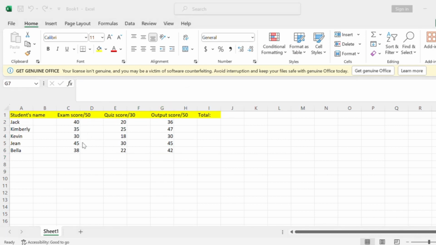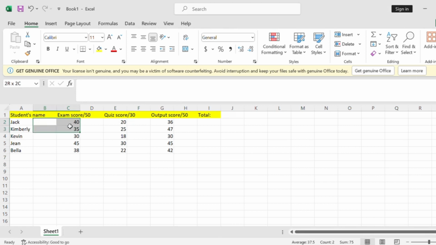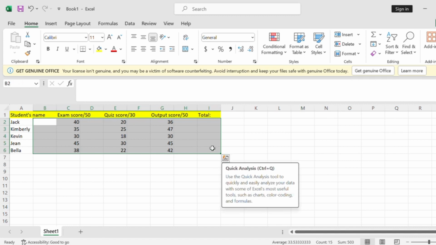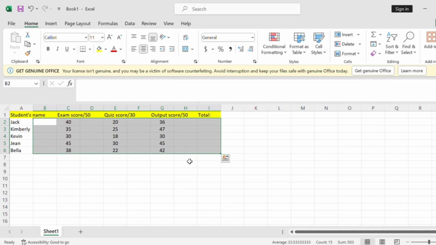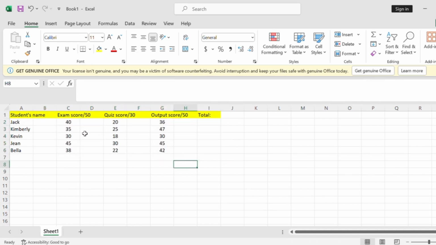So here, the numbers are not in the center. So you can just go to Home, then there's a center paragraph there. Then, if you don't want to repeat it again and again, just drag it from here until here, just follow it on the other column. Then click the center paragraph, and there you go. The numbers are in the center.